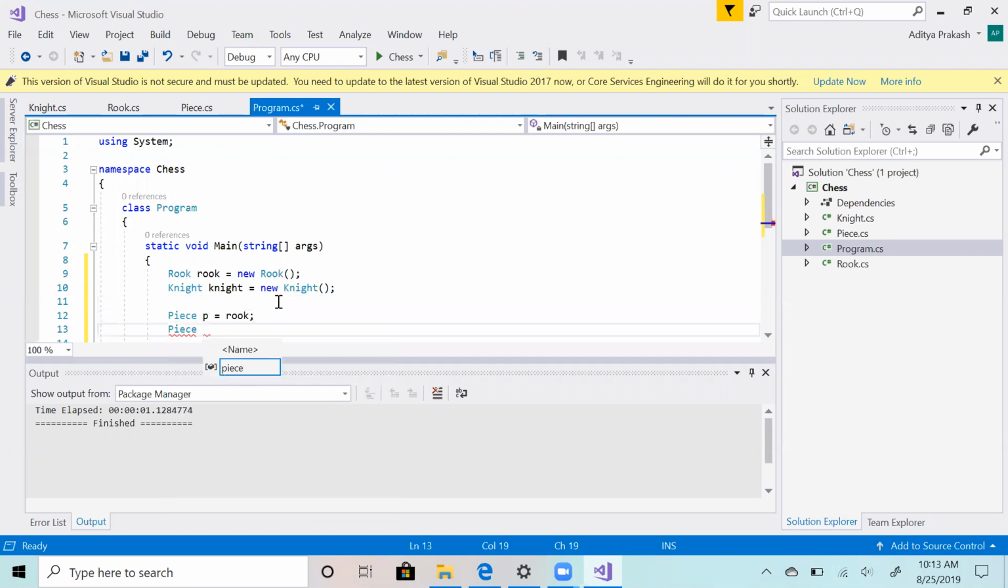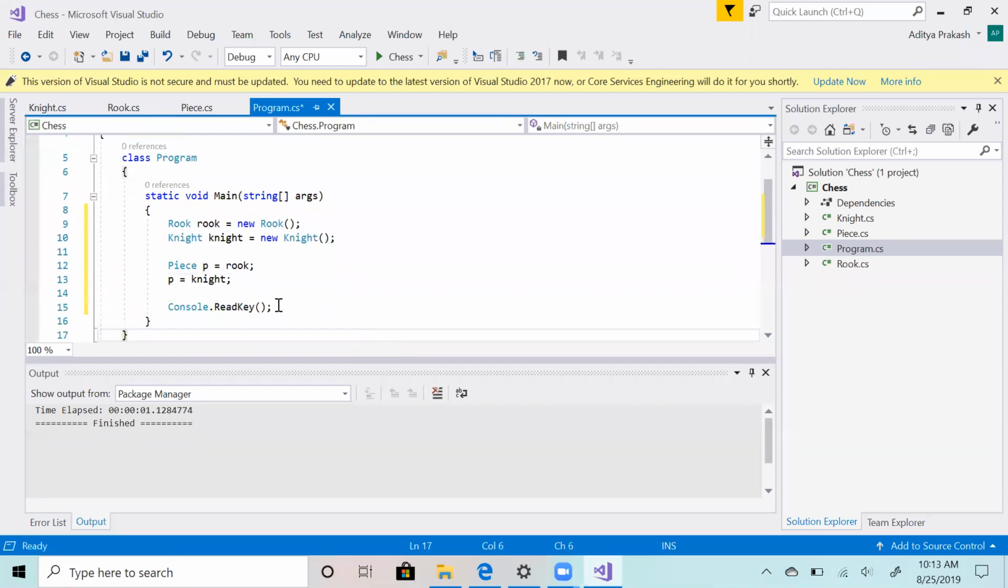Now you can also do the same thing for knight, using the same variable. So this is possible. And now let's come to the main thing which I was talking about.